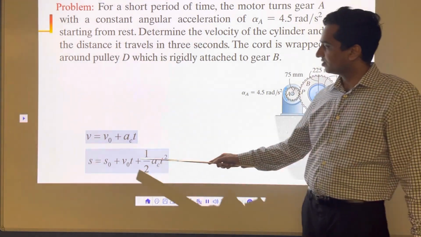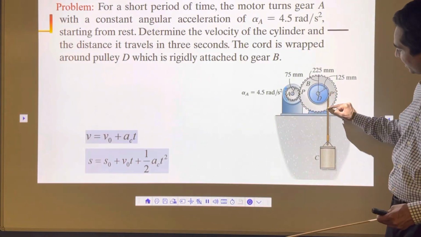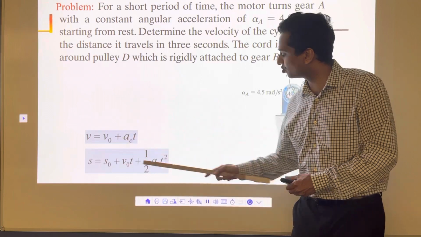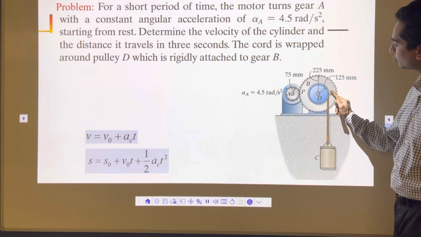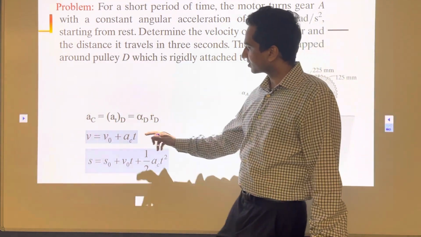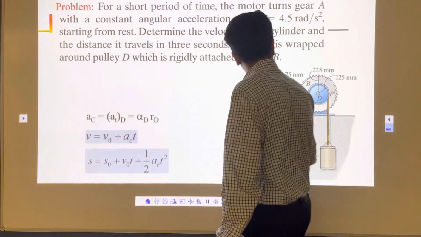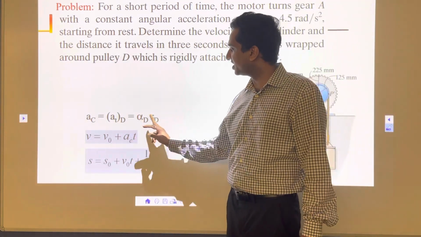So here, this velocity is given as the velocity of this point P, or here at any given point, is given as V0 plus ACT. So that's what we need to know. Constant linear acceleration here we want to know, which will be equal to the tangential acceleration of this point P. Now here this constant acceleration is nothing but the tangential acceleration of this point P on the wheel D, which is nothing but alpha D RD.